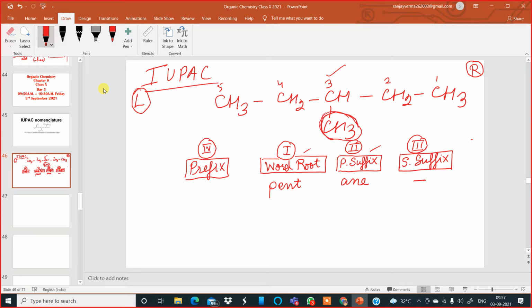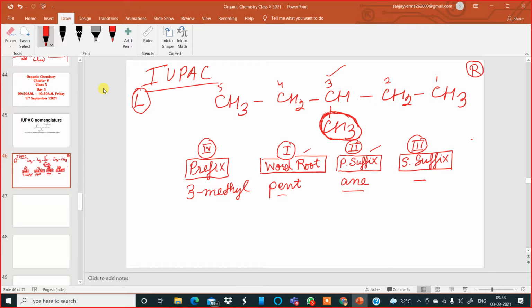So the prefix becomes 3-methyl. The third carbon contains a methyl group. That's why it is 3-methyl pentane. So it will be according to the place where the carbon is placed.